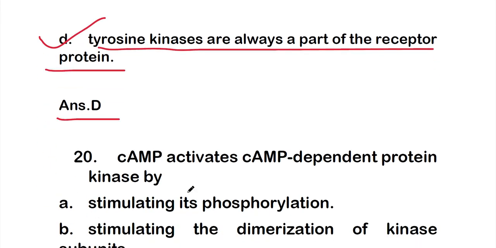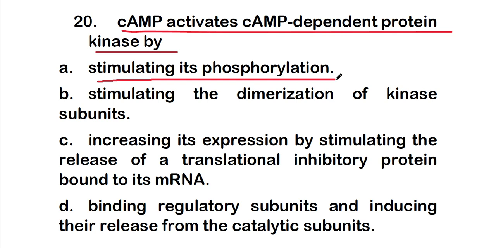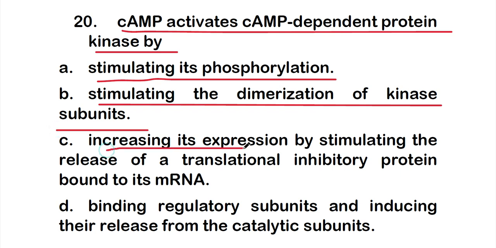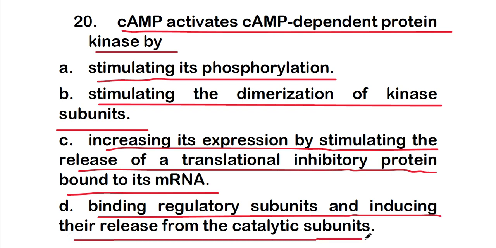Okay. So next is the last question of this video. cAMP activates cAMP-dependent protein kinase by: option A, stimulating its phosphorylation; option B, stimulating the dimerization of kinase subunits; option C, increasing its expression by stimulating the release of a translational inhibitory protein bound to its mRNA; or option D, binding regulatory subunits and inducing their release from the catalytic subunit.